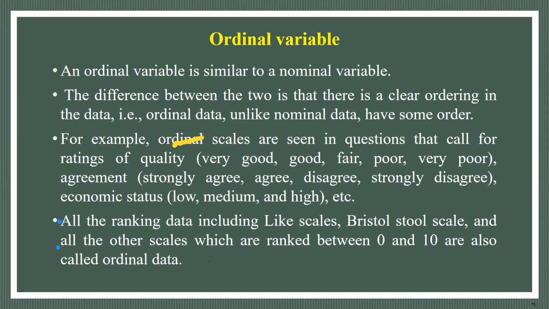The same thing is with marks. Suppose marks of any class are distributed as low, medium, and high. So these are low-scoring students, medium-scoring students, and high-scoring students, and this gives a direction. So it is also qualitative data, but it is giving ordering, so it comes under ordinal variable. All ranking data, including Likert scales, Bristol stool scale, and all other scales which are ranked between 0 to 10 are also called ordinal data.